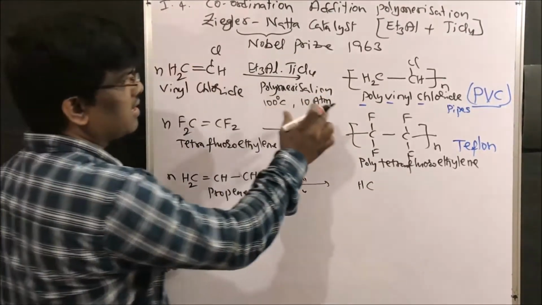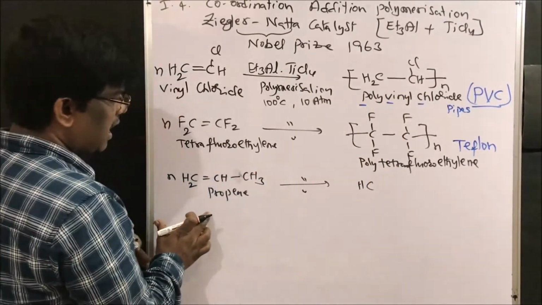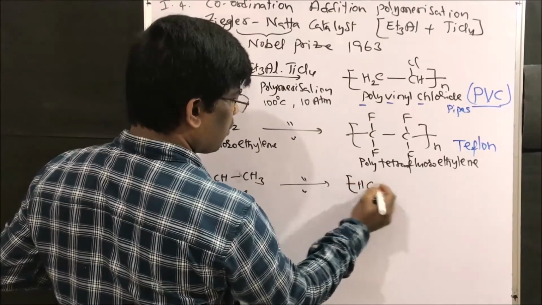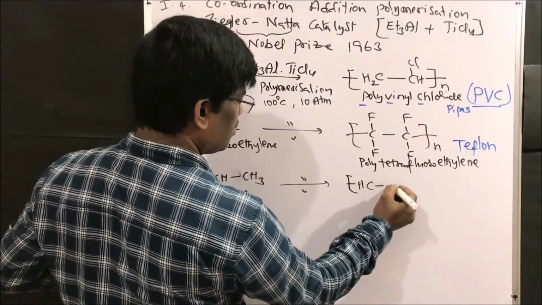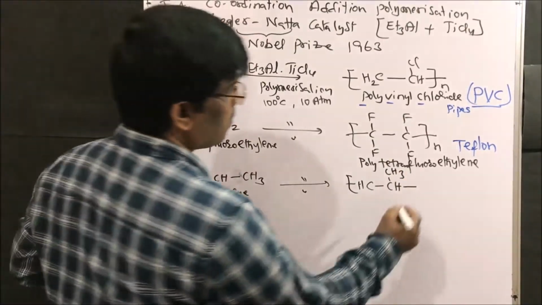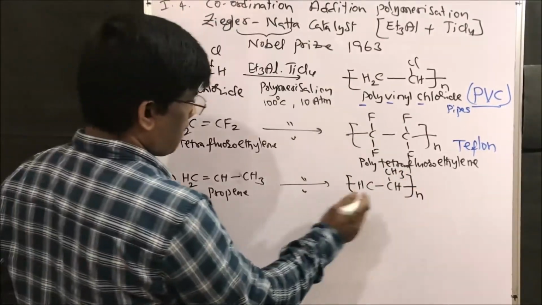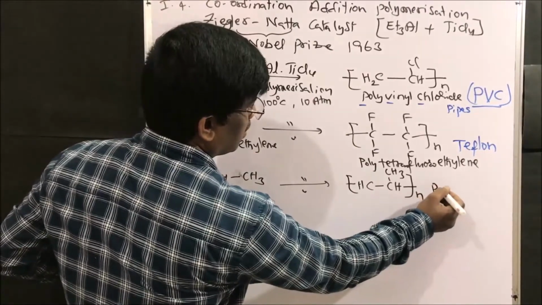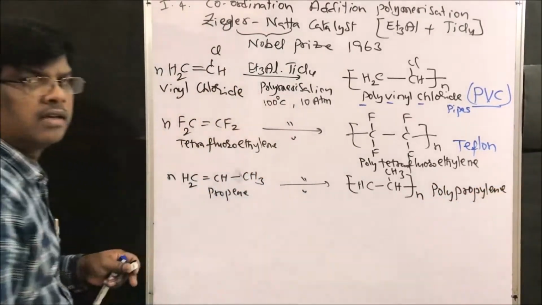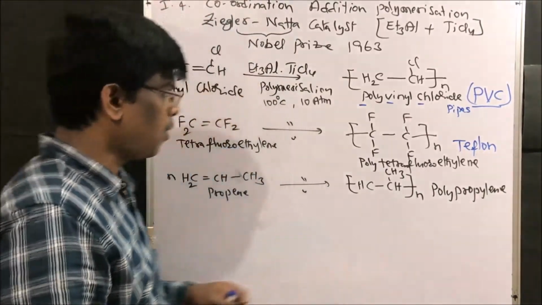Under these conditions, propene upon polymerization is going to give the polymer polypropylene.